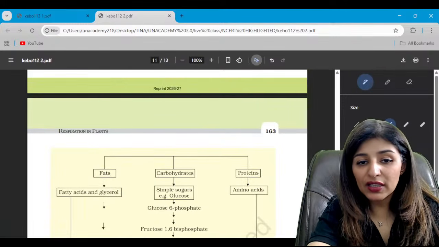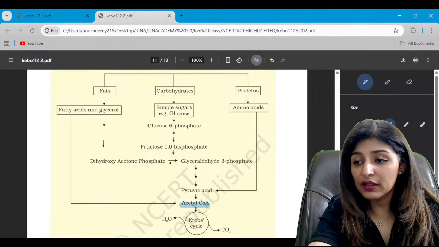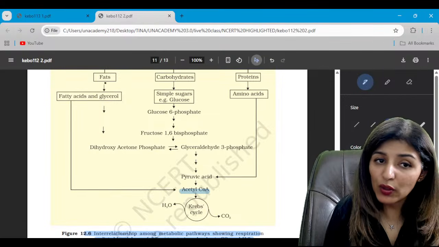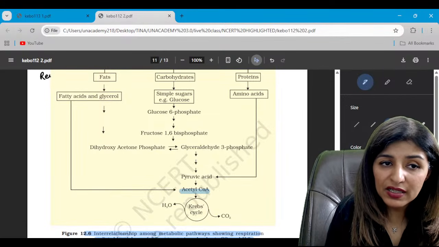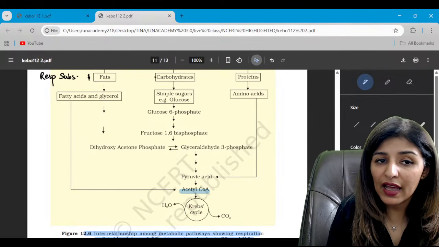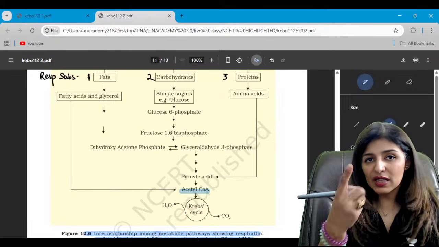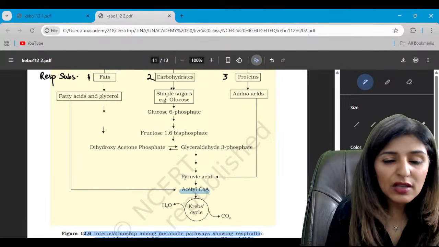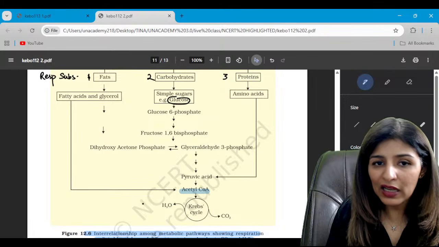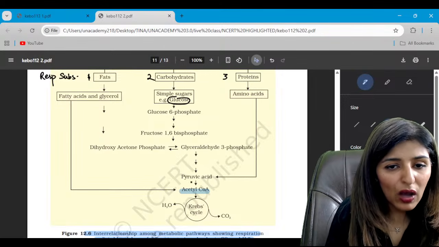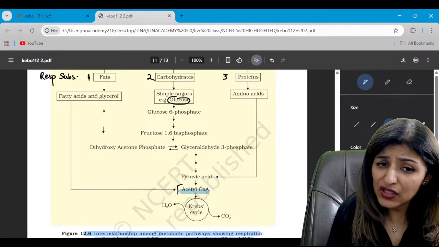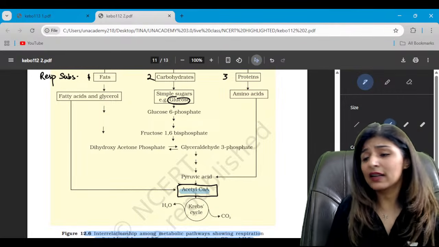And last but not least, we have this important table showing the interrelationship among metabolic pathways. What are the 3 different respiratory substrates? These are all the respiratory substrates. It could be fats, it could be carbohydrates, and it could be proteins. We have seen the pathway of carbohydrates. If it is glucose, it is going to follow the glycolytic pathway and then the link reaction and Krebs cycle. After glycolysis and the link reaction, it is going to form acetyl coenzyme A and enter the Krebs cycle.